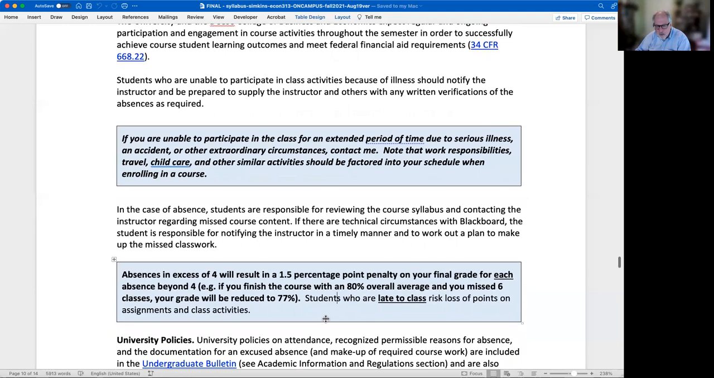Sometimes we have things at the beginning of class for the on-campus section. So if you're late, you may miss it, and you may miss points that occur at that point. So please be to class on time.